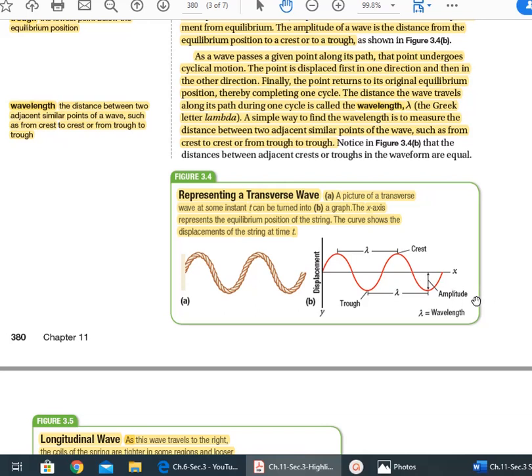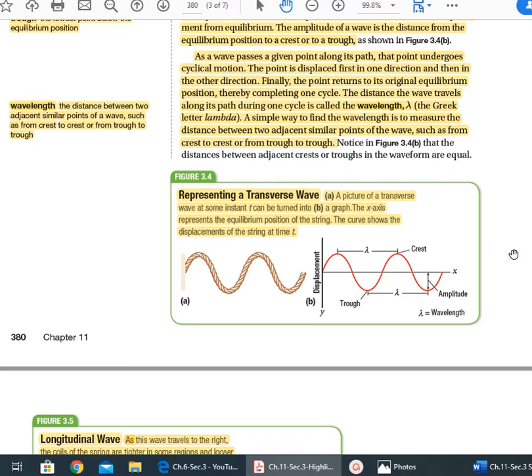The amplitude represents the amount of energy the wave carries. So the higher the amplitude, the greater the energy. The lower the amplitude, the lower the energy. Actually, amplitude and wavelength have no relation; they do not depend on each other.